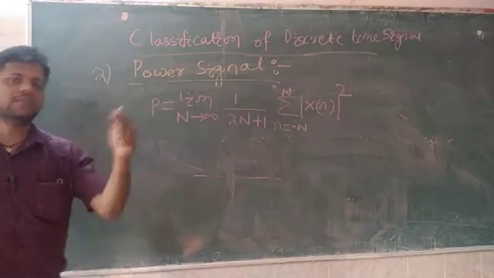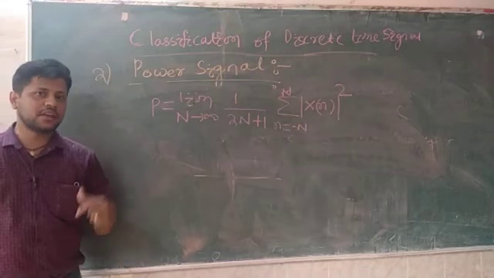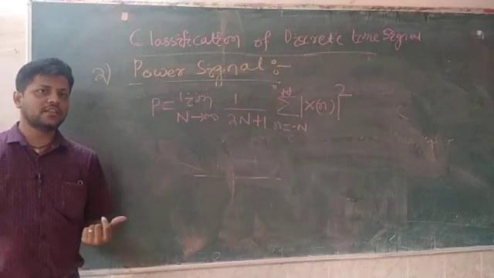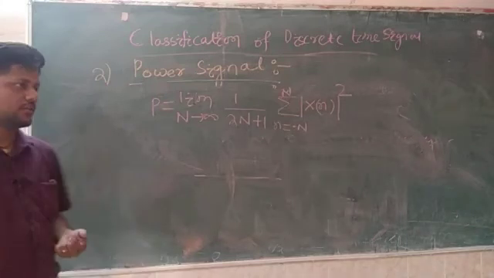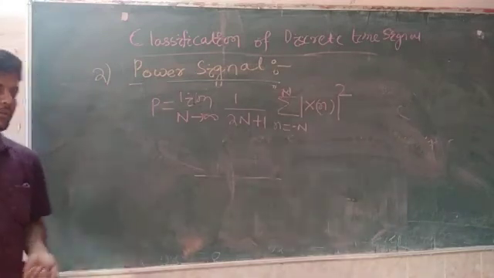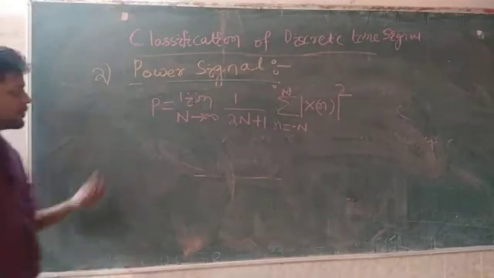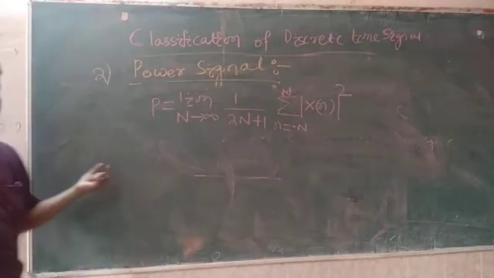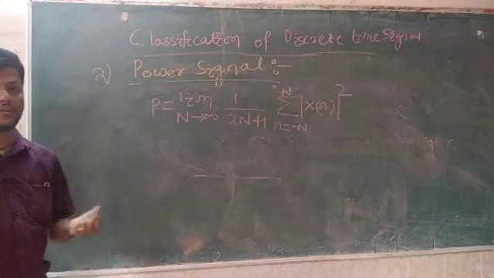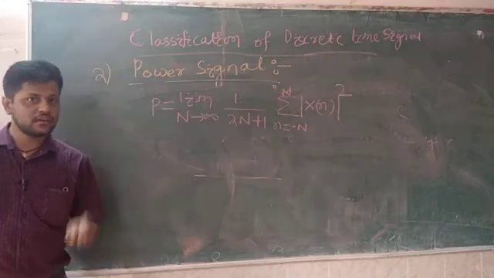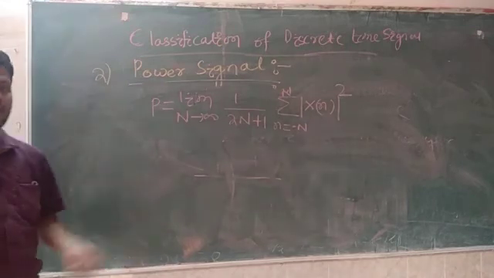And if power is infinite, then it is neither energy nor power signal. So those 3 cases we have to remember.